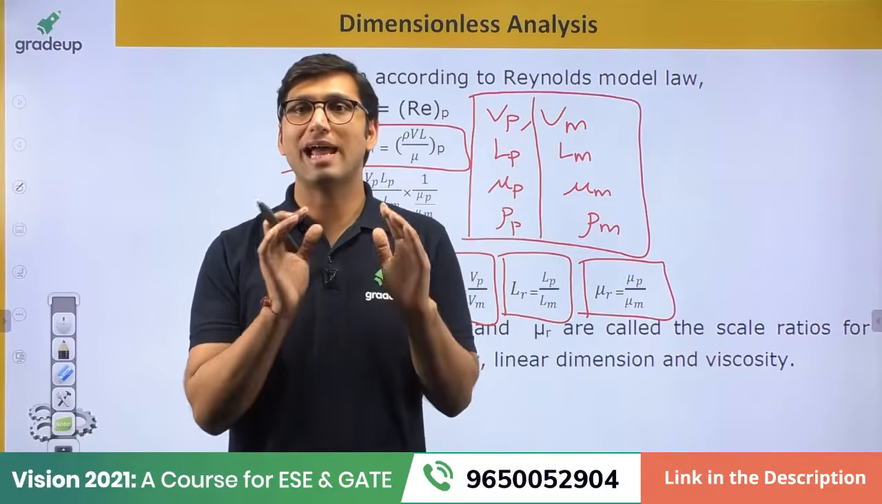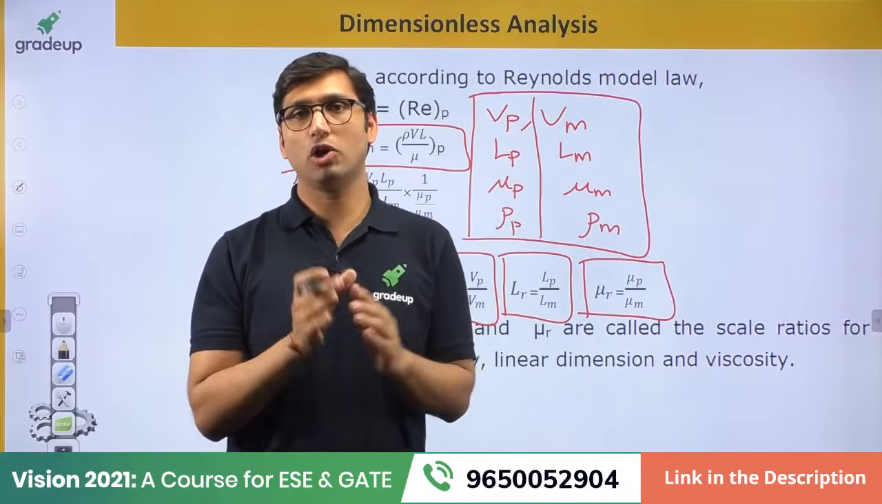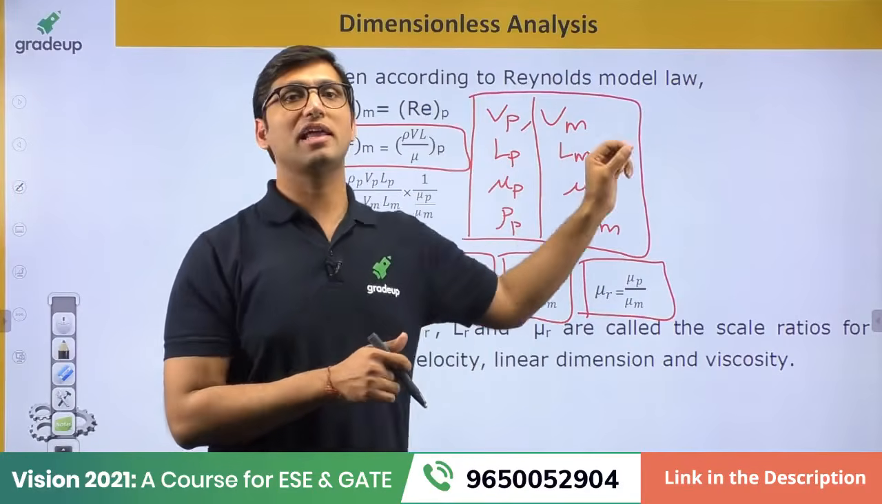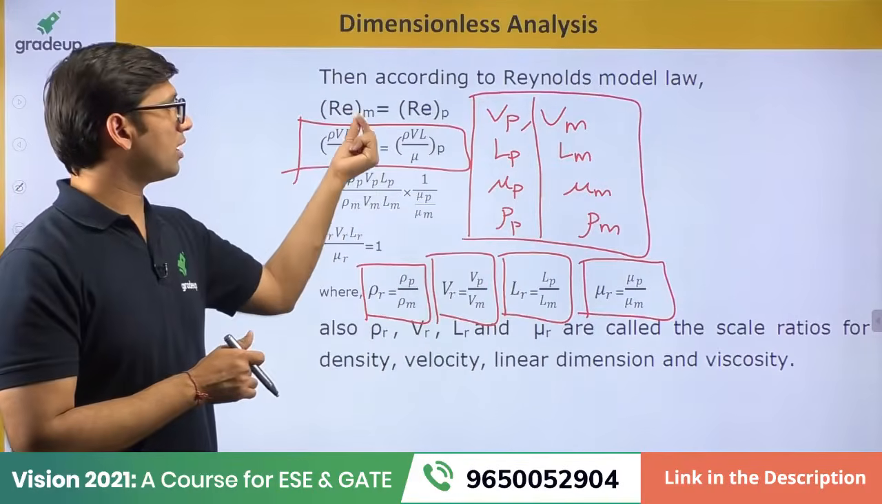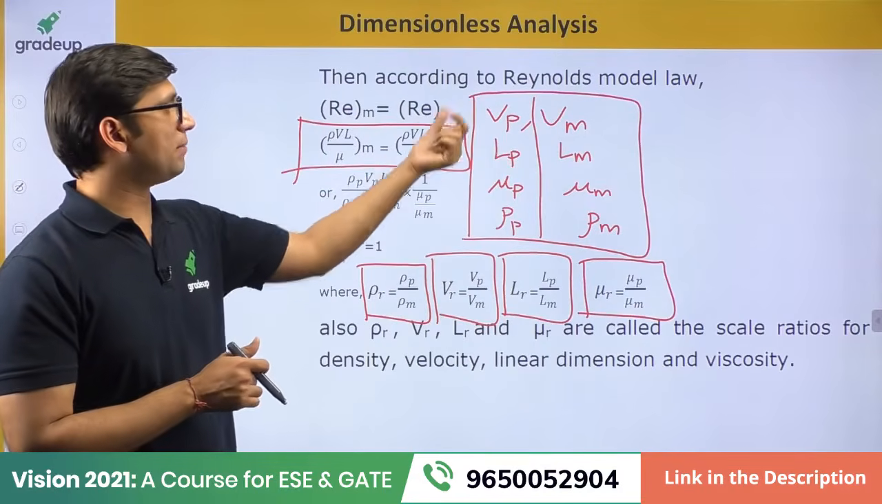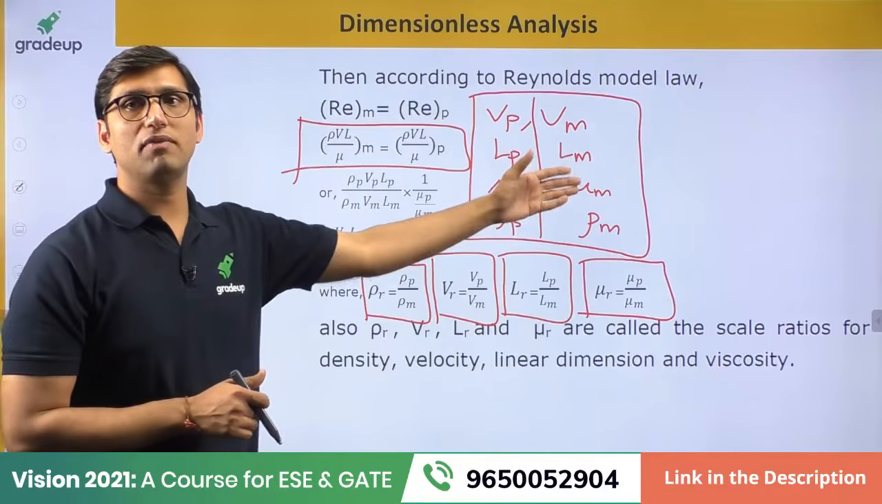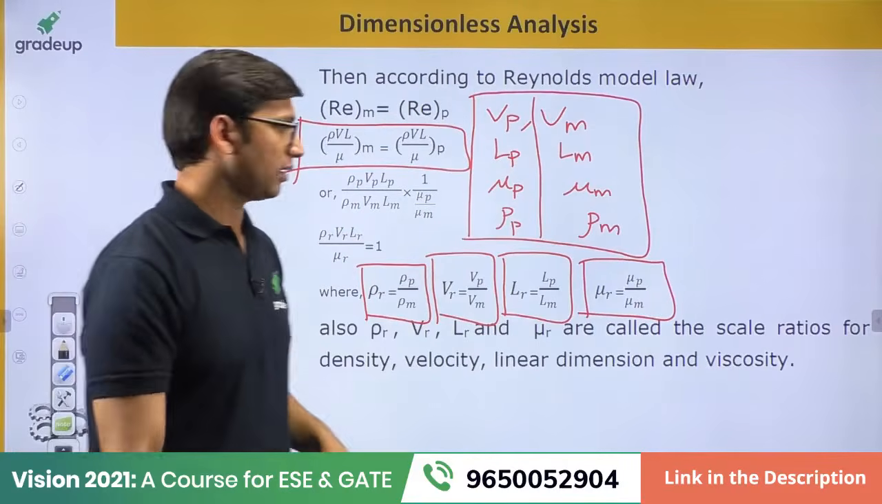In that condition, we will be using the Reynolds model law, and for using that, you just have to equate the Reynolds number of model and prototype. Okay, so you can solve the question from there. The values will be given to you in the question, and you have to just solve it.